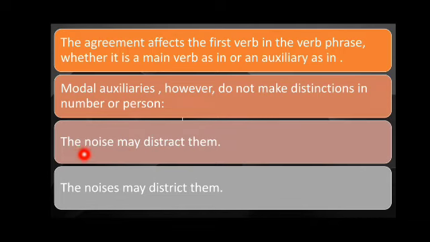Now, the noise may distract them. You can see noise is a singular subject, but we don't say distracts, right? We say distract. And we use the same modal regardless of singular or plural. The noise may distract them and the noises may distract them. Here we have a plural subject and we use the same modal and the same verb.